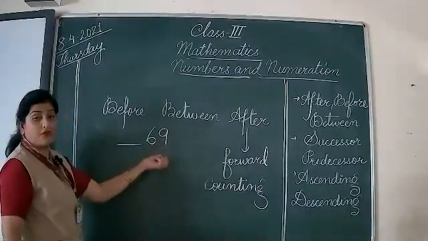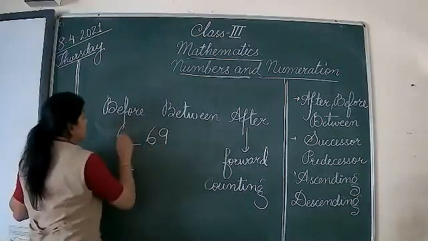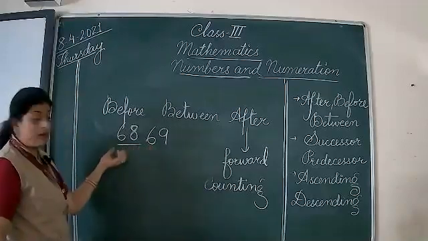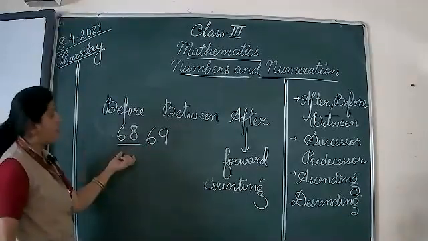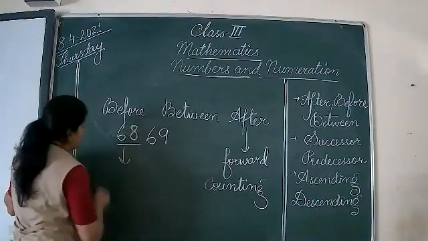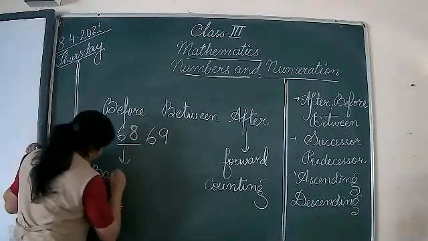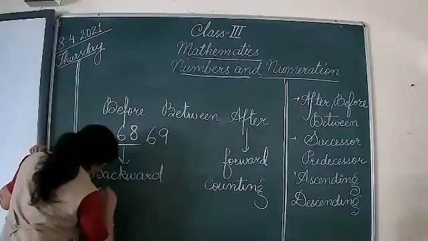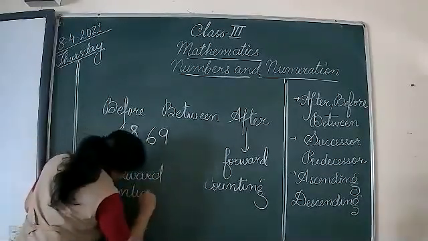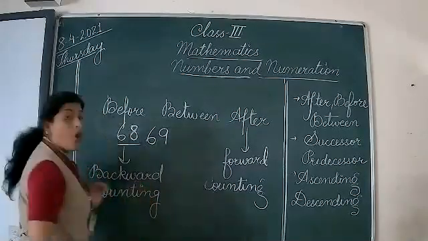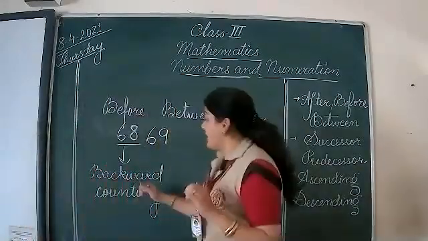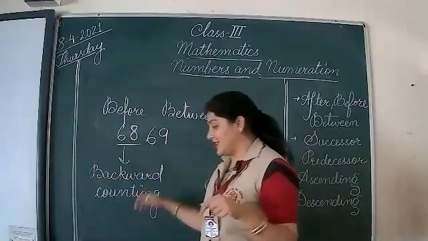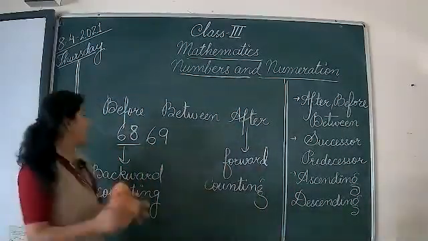Before 69 comes 68. And that's the before number. And what we did for it? We did backward counting. I know you all know about before, but still, to remember: B for before and B for backward. This way you can remember these kinds of things.